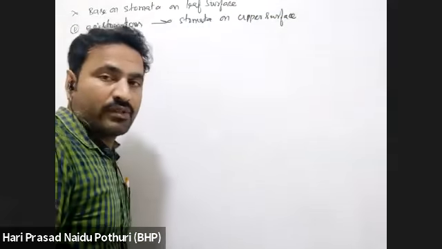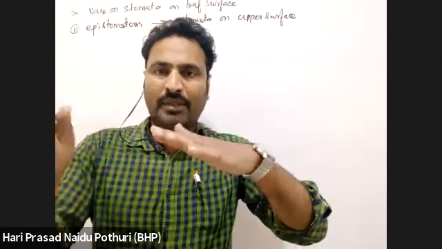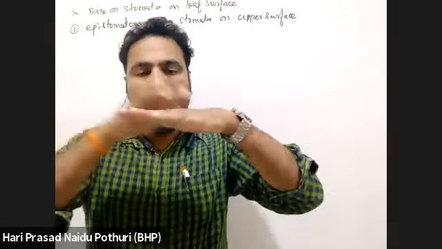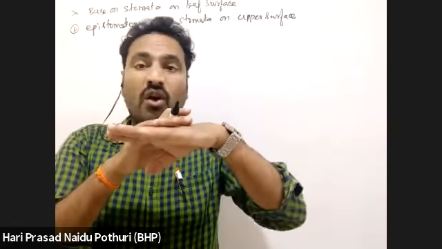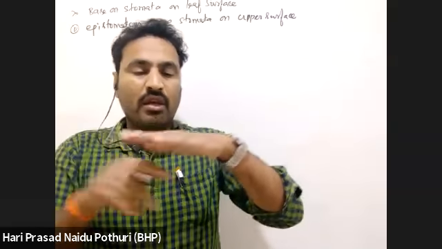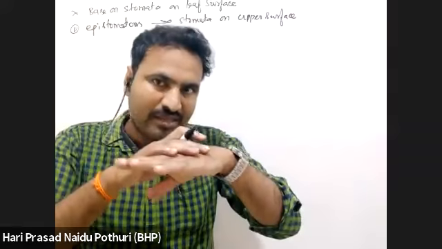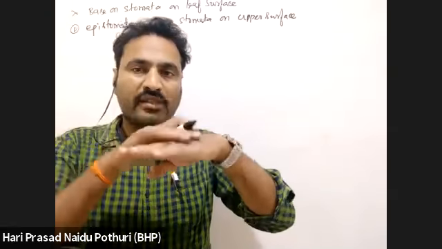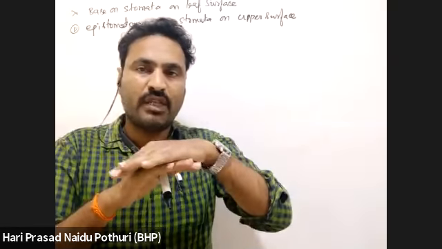Suppose this is the leaf lamina. This is the upper surface of the leaf and this is the lower surface. The upper surface is called the dorsal surface, the lower surface is called the ventral surface. The upper surface is also called adaxial and the lower surface abaxial surfaces of the leaf.